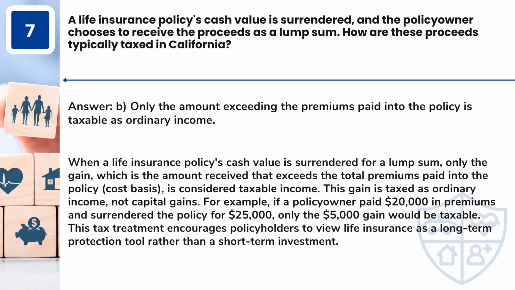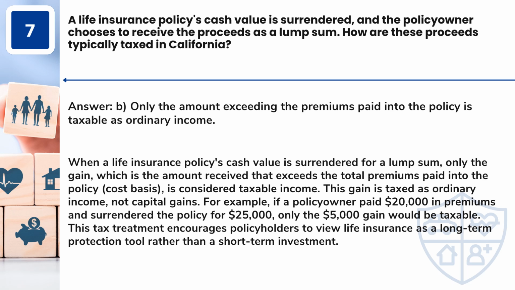Answer: B. Only the amount exceeding the premiums paid into the policy is taxable as ordinary income. When a life insurance policy's cash value is surrendered for a lump sum, only the gain, which is the amount received that exceeds the total premiums paid into the policy, the cost basis, is considered taxable income. This gain is taxed as ordinary income, not capital gains.